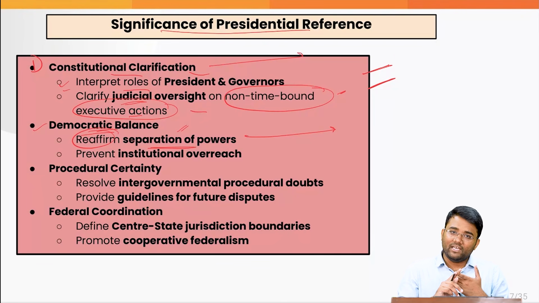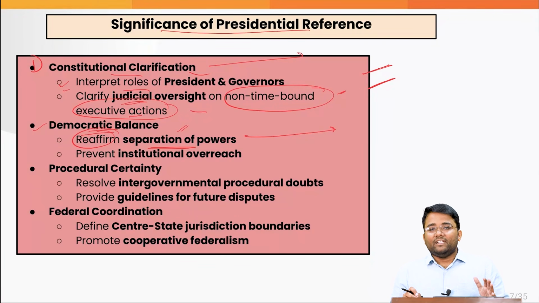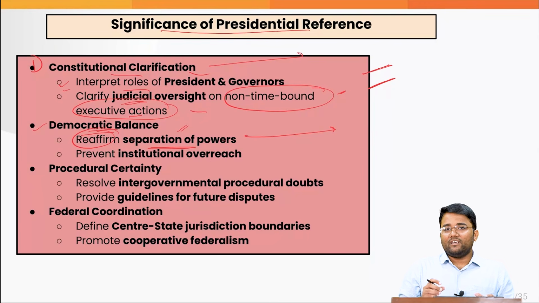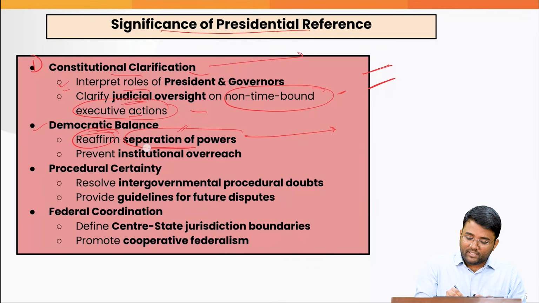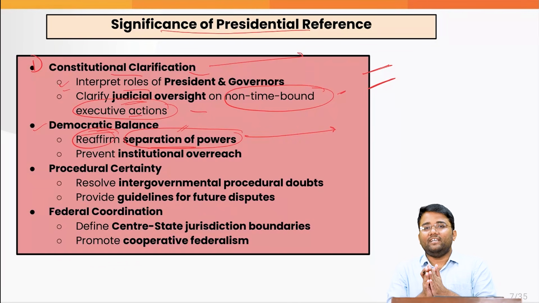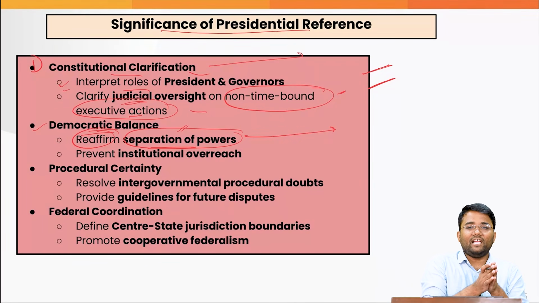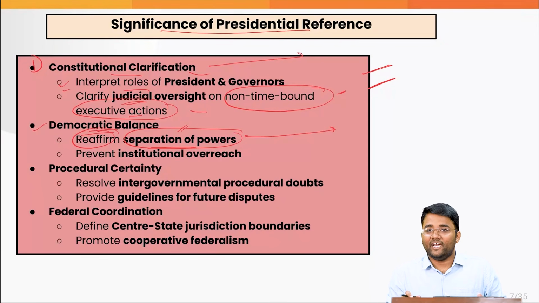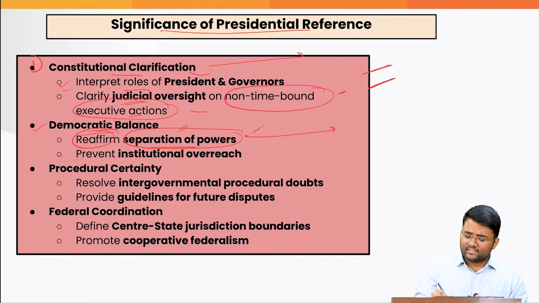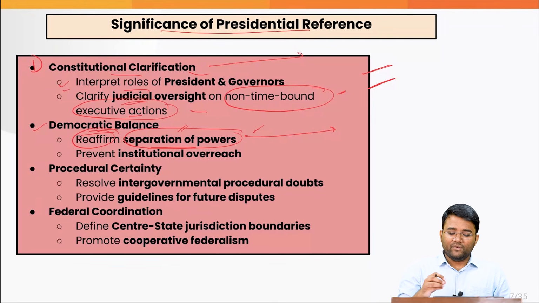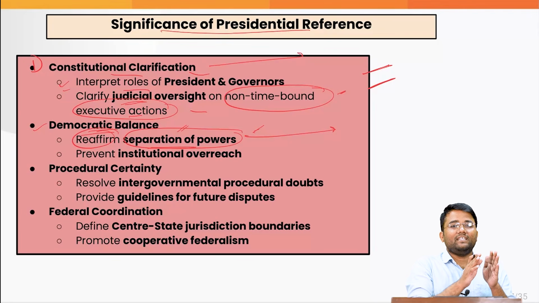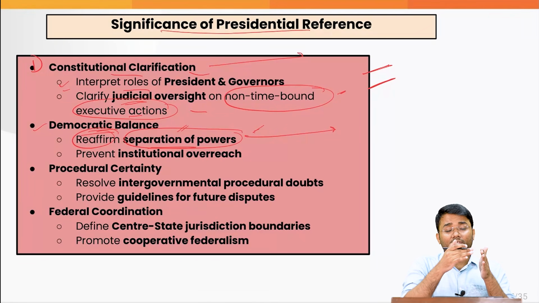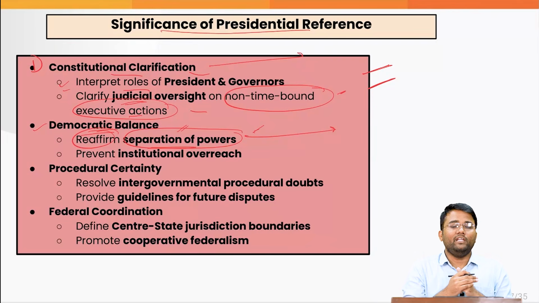For example, the highway liquor ban, Vishakha guidelines, Prakash Singh judgment, etc., where this separation of power, in India there is no watertight compartmentalization. Obviously it also brings us to the point of to what extent something will constitute judicial overreach and what will only constitute judicial interpretation. So time and again this comes into the discussions, and with this presidential reference which was made by the president, it again reaffirms that we need to have the separation of power between executive and judiciary.